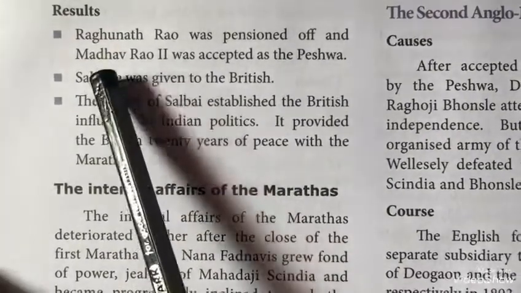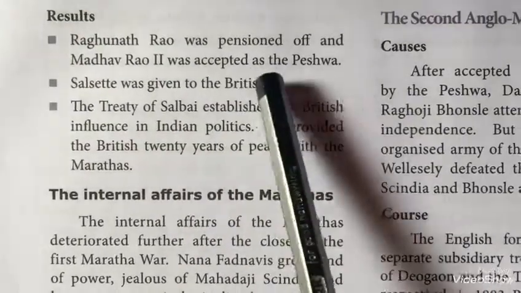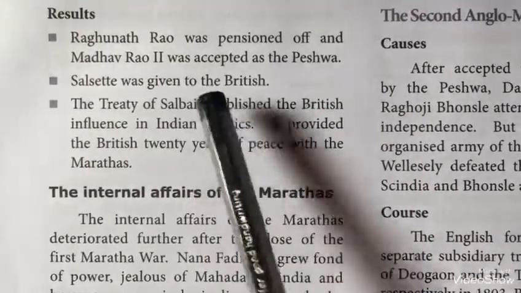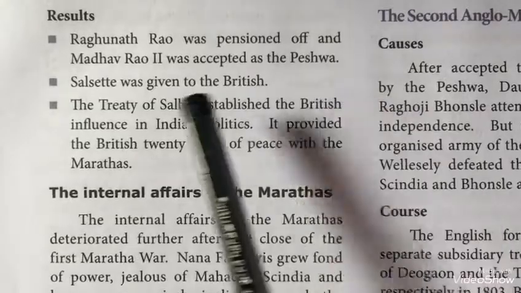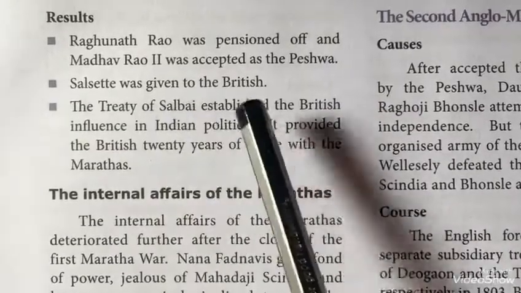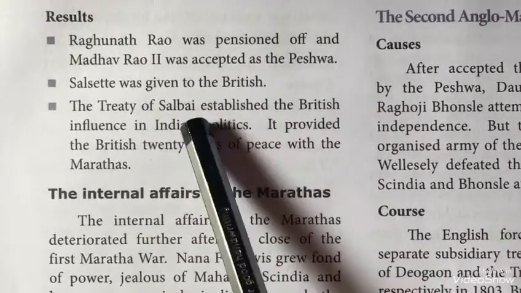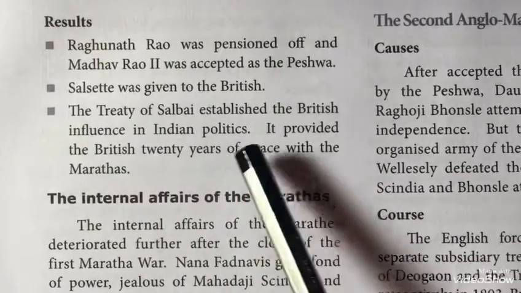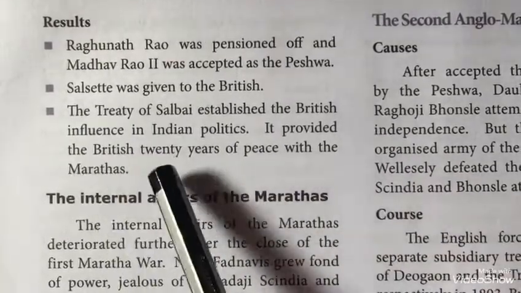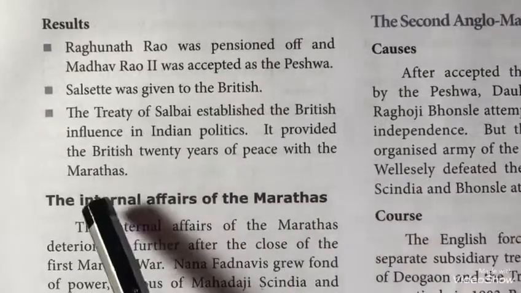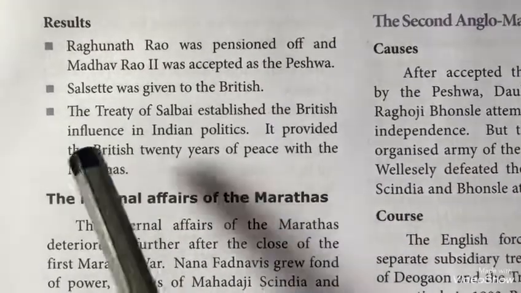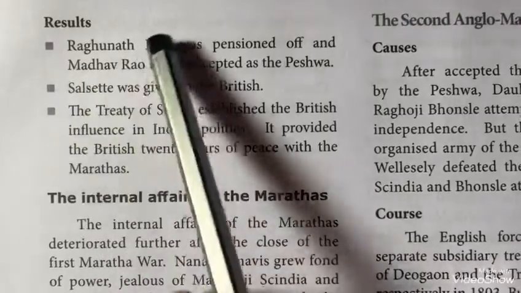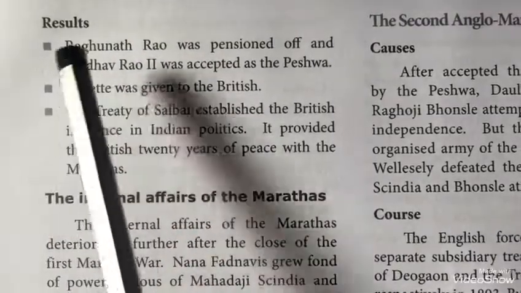Results. Raghunath Rao was pensioned off and Madhav Rao II too was accepted as the Peshwa. Salsette was given to the British. The Treaty of Salbai established the British influence in Indian politics. It provided the British 20 years of peace with the Marathas. So now we are going to see the result of the First Anglo-Maratha War.